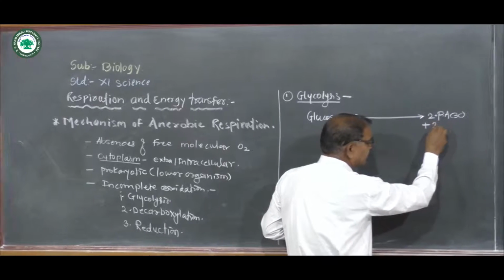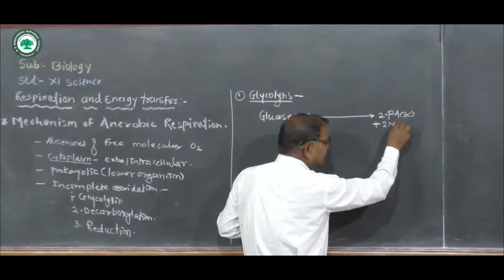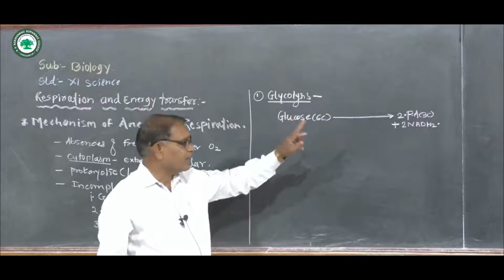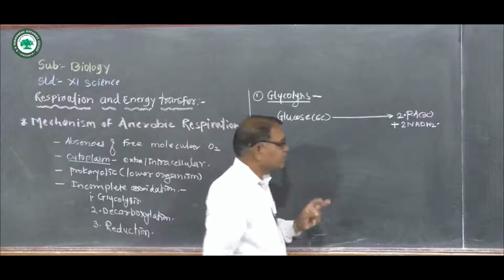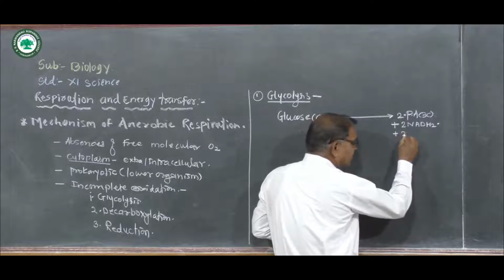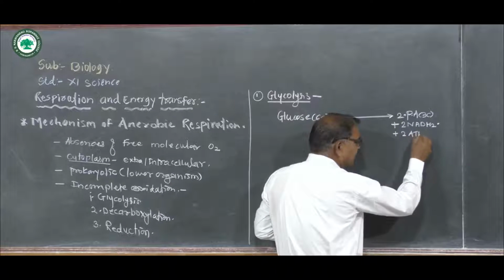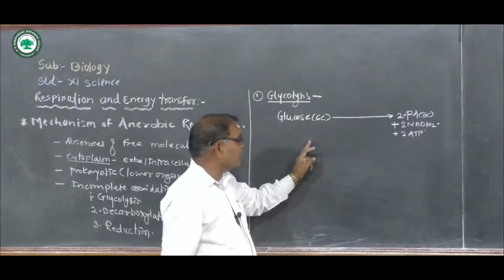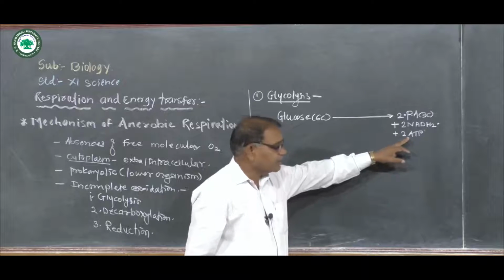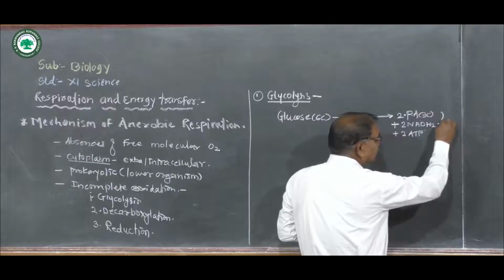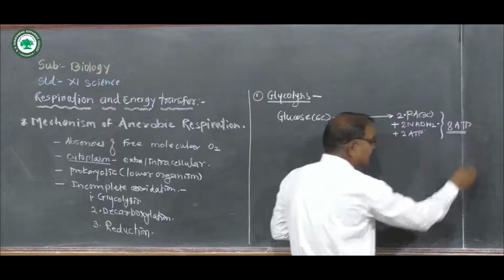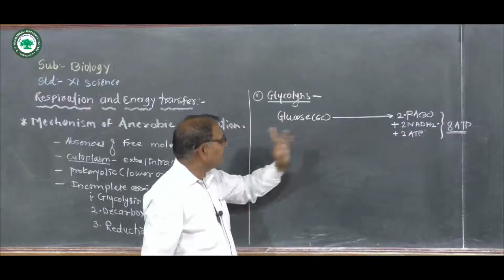In oxidation, NAD is converted into NADH2, and this NADH2 enters the electron transport system, forming 6 ATP molecules. As well as that, 2 ATP are formed directly by the breakdown of the complex organic compound. Directly 2 ATP, so in total 8 ATP. But 2 ATP is the net gain of glycolysis.